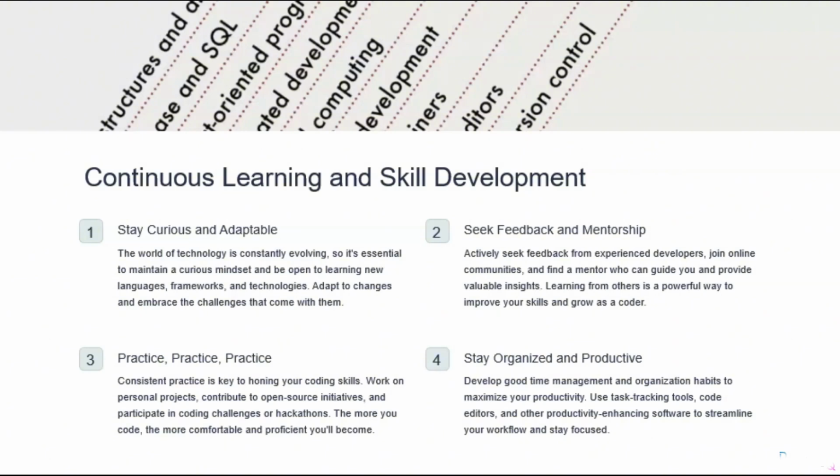Adapt to changes, and embrace all the challenges that come with them. Second step is to seek feedback and mentorship. Actively seek feedback from experienced developers. Join online communities and find mentors who can guide you and provide valuable insights.